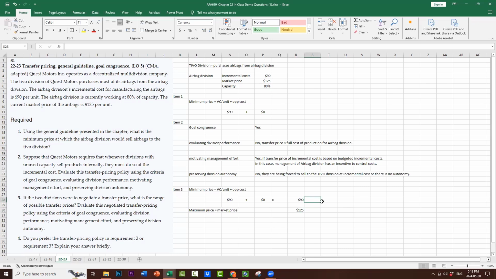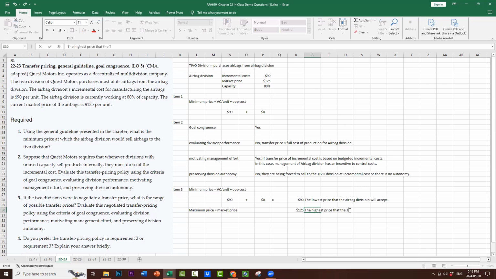The $90 is the lowest price that the airbag division will accept. Anything below that, they're going to actually lose money. If they have to transfer at $89, they're going to lose $1 of variable costs. There's no way they're going to do that.